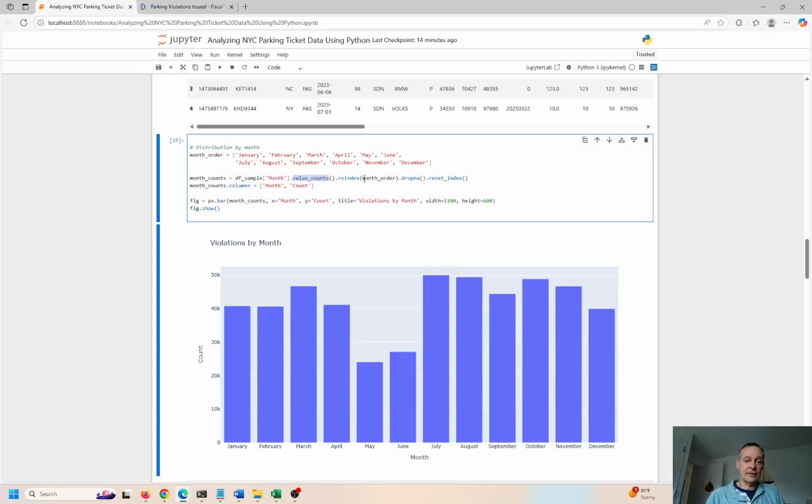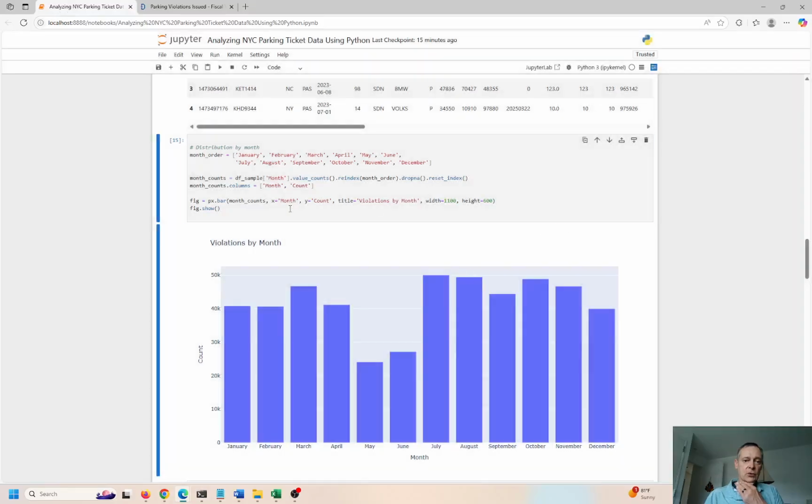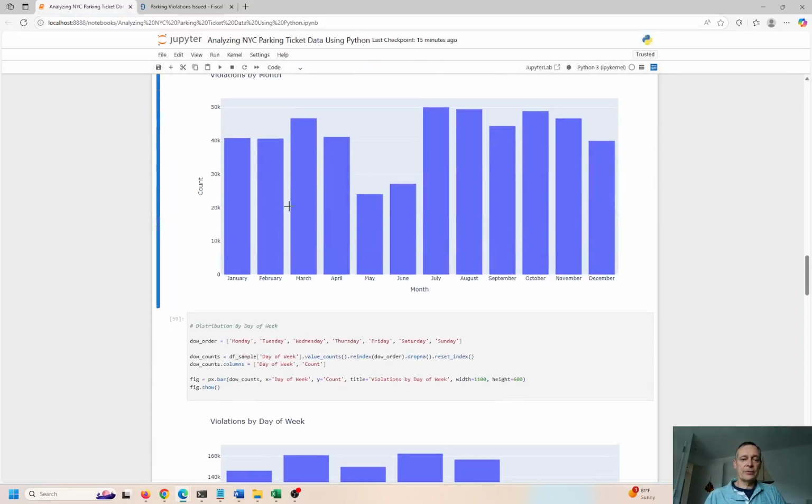Again, we get value counts, re-index by month order, and this is the months. If you want to put December first, you could just put December over here, cut, paste it over here, put a comma in between, and eliminate that comma. If that's your goal. I don't think so, but I think this makes a lot of sense, so I'm just going to leave it as is. Let me save my changes here. File change, overwrite, yes. Okay, so we're doing good. We're halfway through this thing.